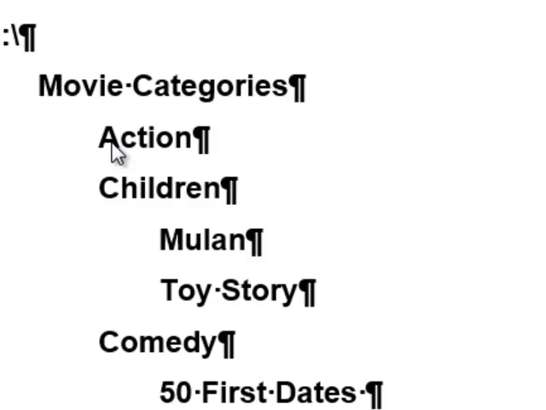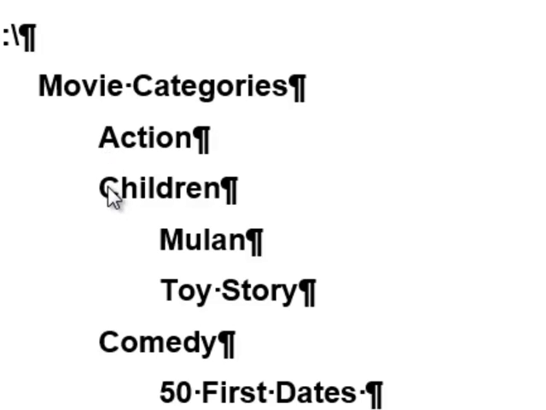Now let's take a look at our first set of subfolders. Action and children are subfolders of movie categories. But this is also called what they call a tree, a hierarchical tree. You and I are part of a tree. It's called a family tree. This is the same thing with folders.